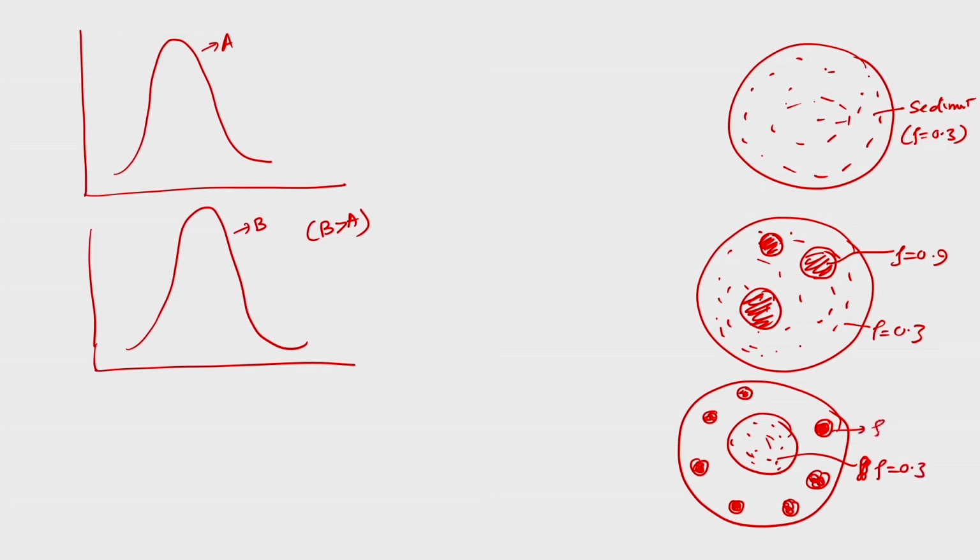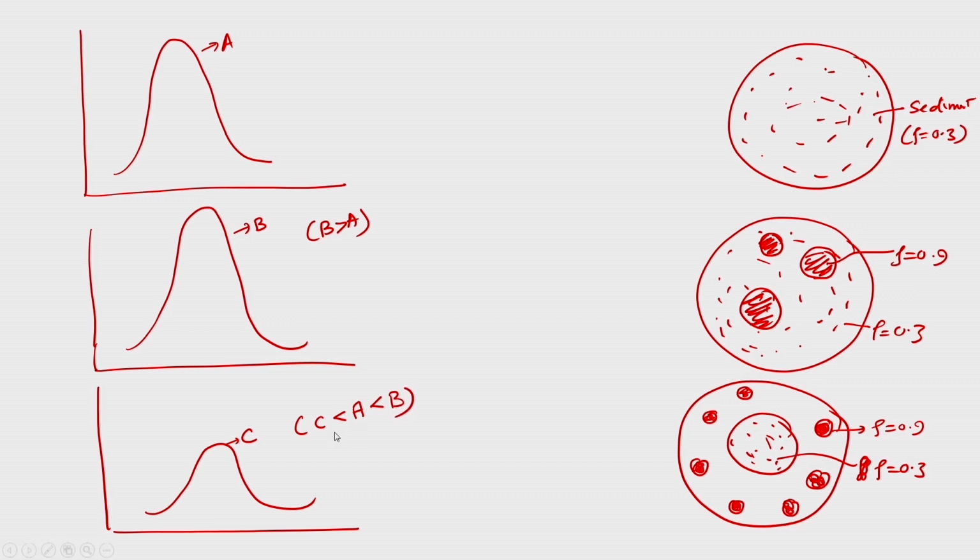Here they are the reflecting particles, but they are very small in area. I will get this kind of response. Let us say C, and C is no doubt less than A, which is no doubt less than B. So this is the way we explain the effect of reflectivity on the return pulse.